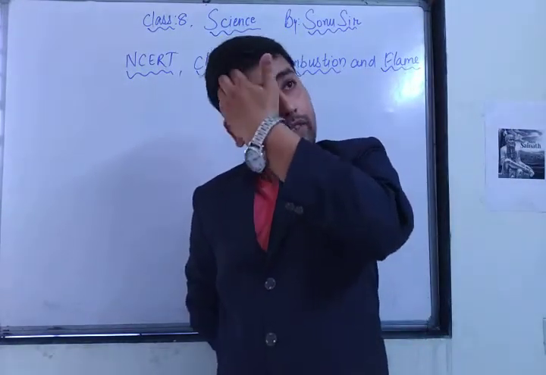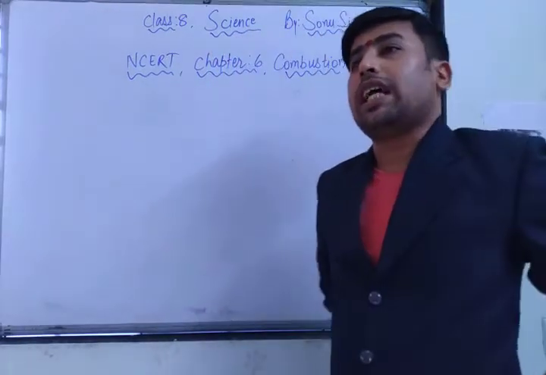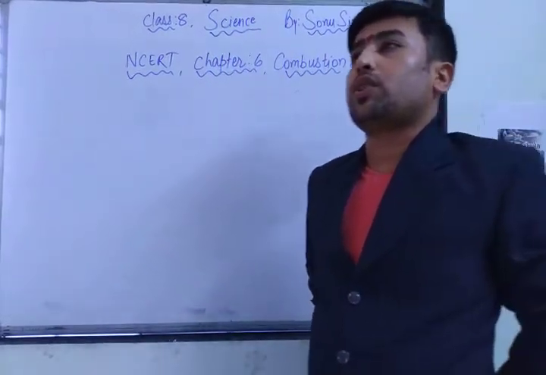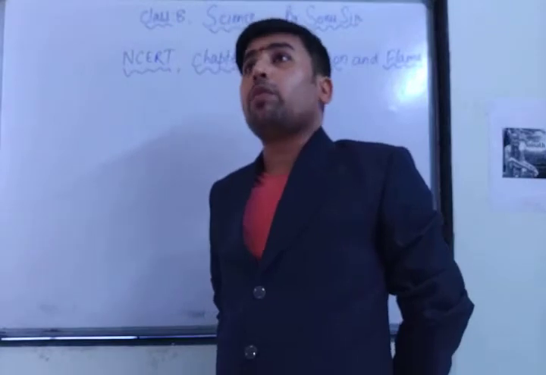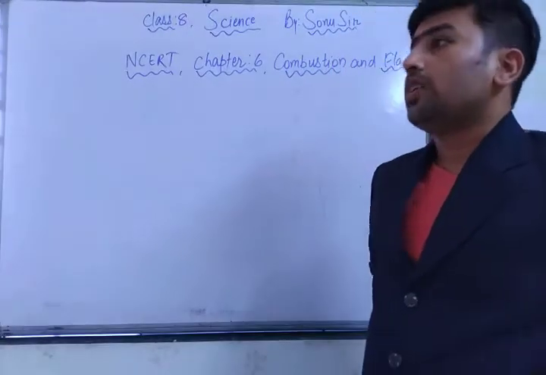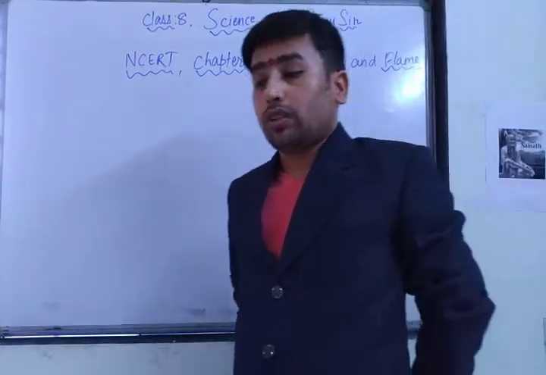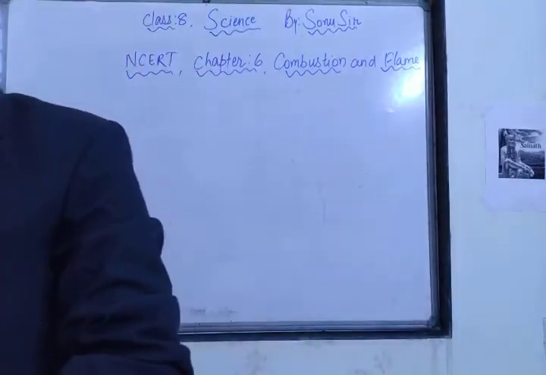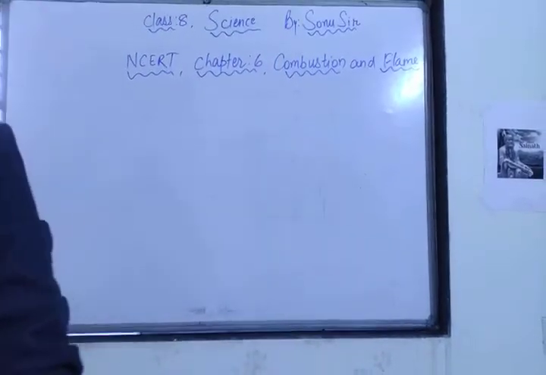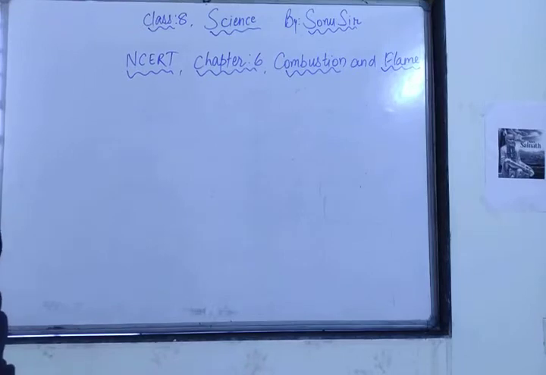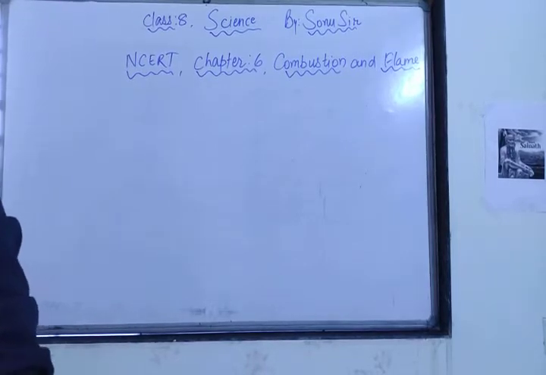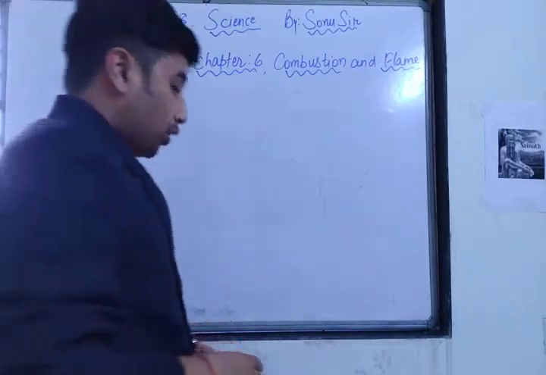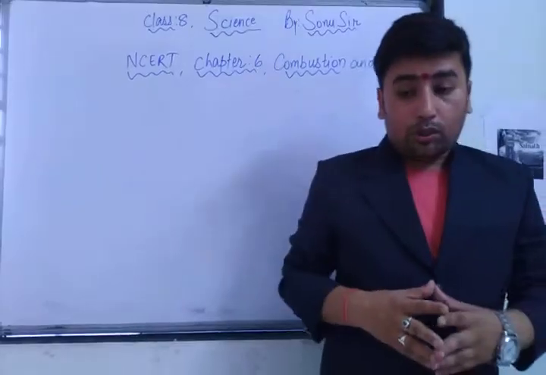You might have seen that when we burn coal and the air is not sufficient, smoke comes. But when we burn a candle, you will see light and heat come. In the previous video, I described what is combustion: a chemical process in which a substance reacts with oxygen to give off heat and light is called combustion.